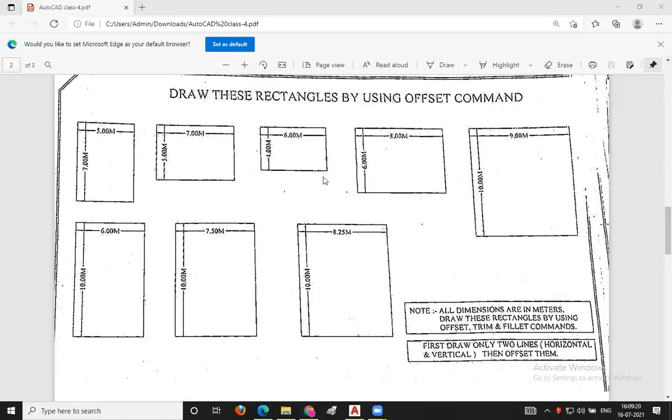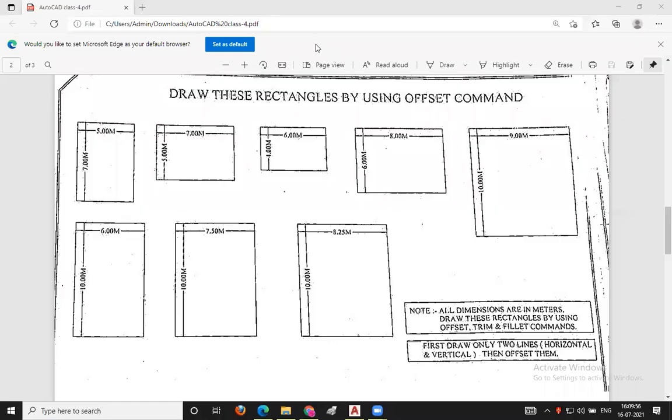This is exercise number 2. Here you can see that we draw this rectangle by using the offset command. By which command should we draw here? Offset command. What is the keyword for the offset command? OF enter is also an acceptable answer, but you should say O enter.